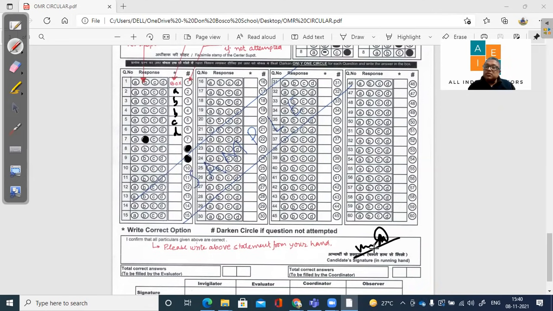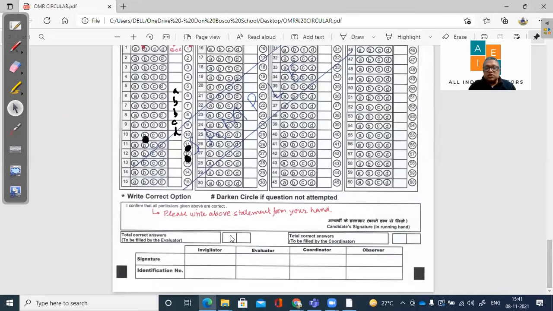Make sure that the signature on the admit card and the signature that you are doing for the board exams are the same, so that you will not have problems in identification of the candidate. And below this is for the evaluator, observer and all. The student does not have to do anything. So total correct answers, this has to be saved by the coordinator as well as the evaluator. So earlier there used to be a mismatch probably of 1 or 2 marks. Once the evaluator does, then another person checks, the moderator checks, or the head examiner checks.